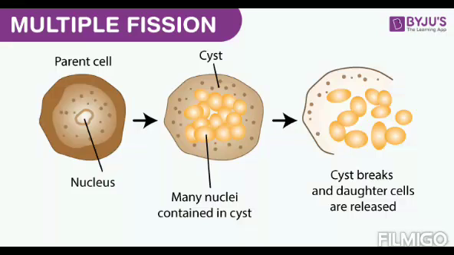Okay, and inside the cyst the nucleus will divide repeatedly to form many nuclei, and each nucleus will get surrounded by cytoplasm. So you can see in the picture that these small nuclei, each of them are getting surrounded by cytoplasm to form many daughter cells of amoeba that will be contained inside the cyst. And finally, when the conditions will become favorable again, then the cyst will burst and all these daughter cells will be released, and each of these daughter cells will again grow to form the mature parent amoeba.